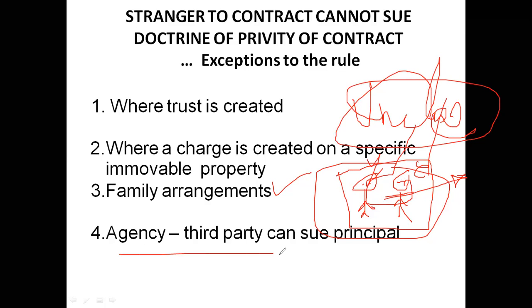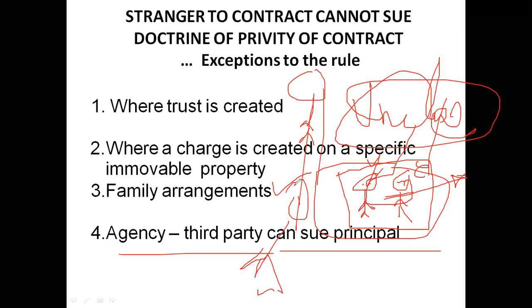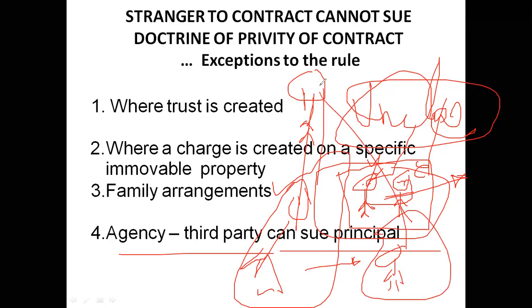Similarly, in agency, a third party can sue the principal. So you know, principal and agent. See, the principal is the boss, and his agent will be there. The agent will act on behalf of the principal. Whatever the principal says, the agent will do. So the agreement here is between principal and agent. Because of the agent's role, another party suffered. So he can enter into court and file a case against the principal or agent, as the case may be.